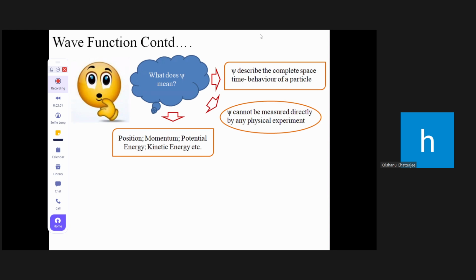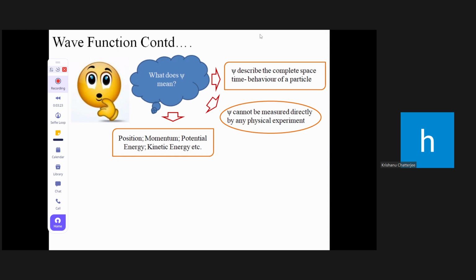And what does this psi do? It gives the space-time behavior of a particle. So mathematically, how can we define psi? Physically, it gives the space-time behavior of a particle. Mathematically, it gives the measure of finding the probability of a particle within a specified region.